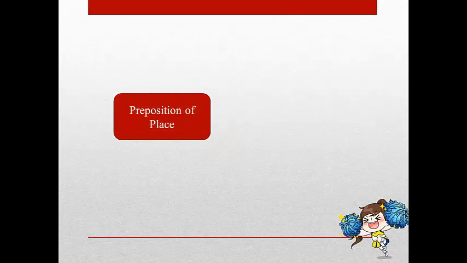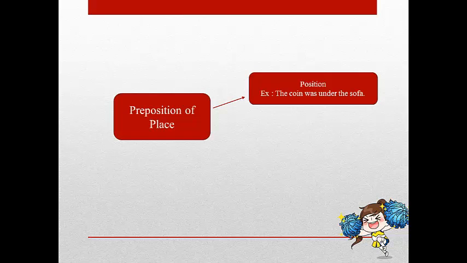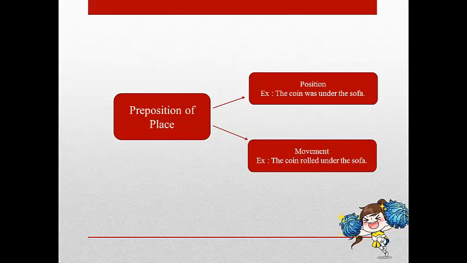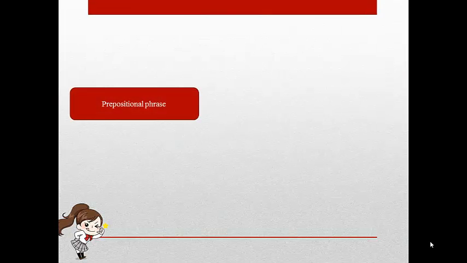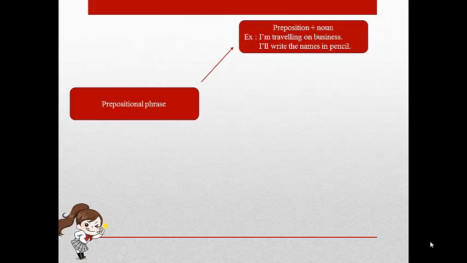Preposition of place. Most of these prepositions can express either position, where something is. An example, the coin was under the sofa, or movement, where it is going. An example, the coin rolled under the sofa. The combination of a preposition and noun phrase is called a prepositional phrase. Preposition plus noun. Example, I'm traveling on business. I'll write the names in pencil.